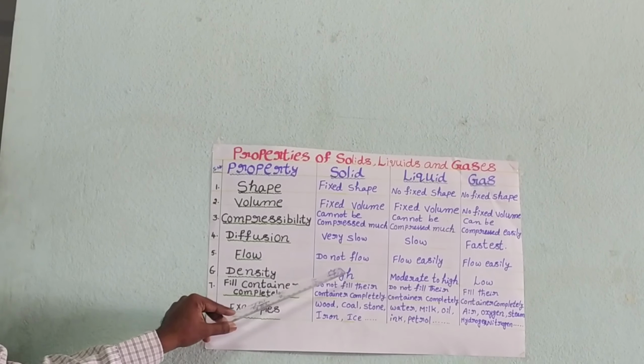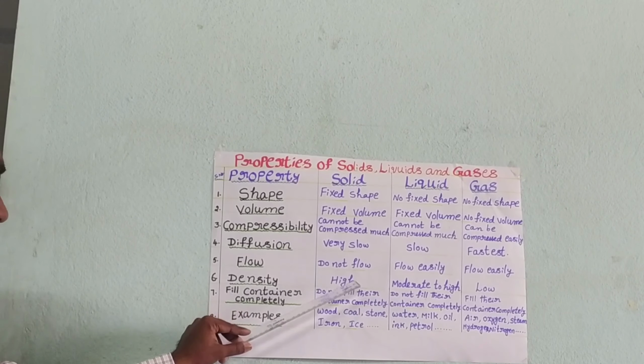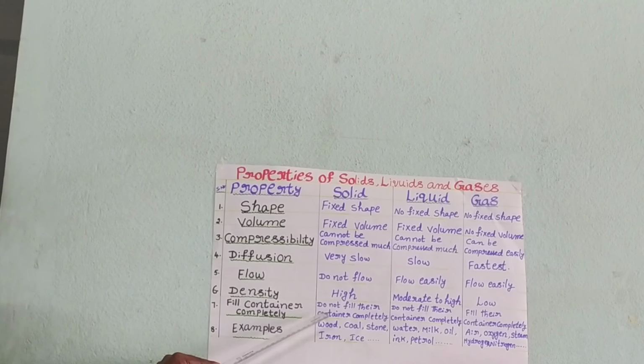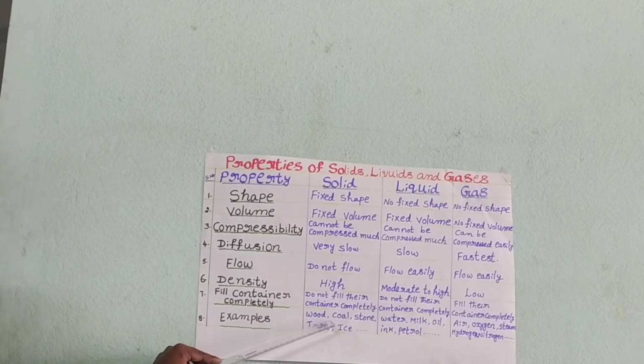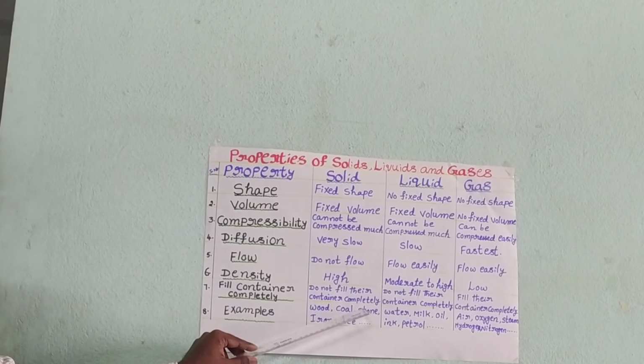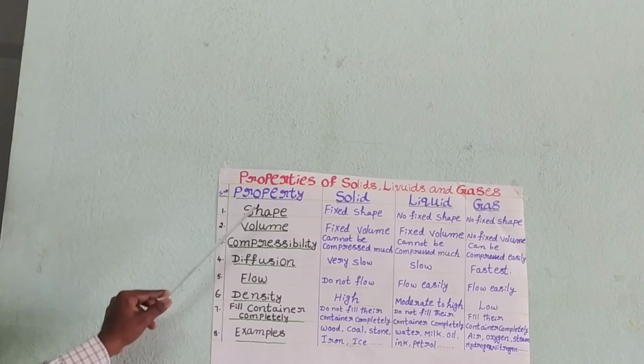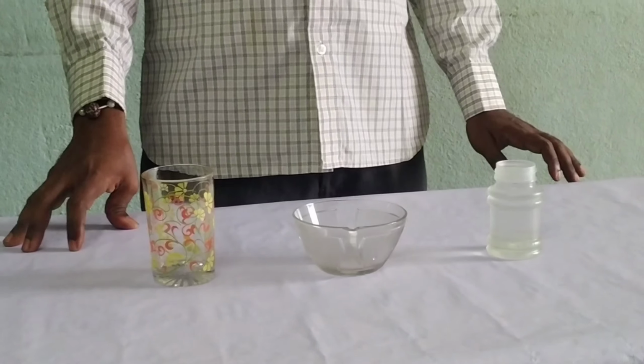Solids cannot flow unless we apply an external pressure. Solids have a higher density. Solids do not fill their containers completely. That means there is a gap present in the container. These are some of the properties of solids.